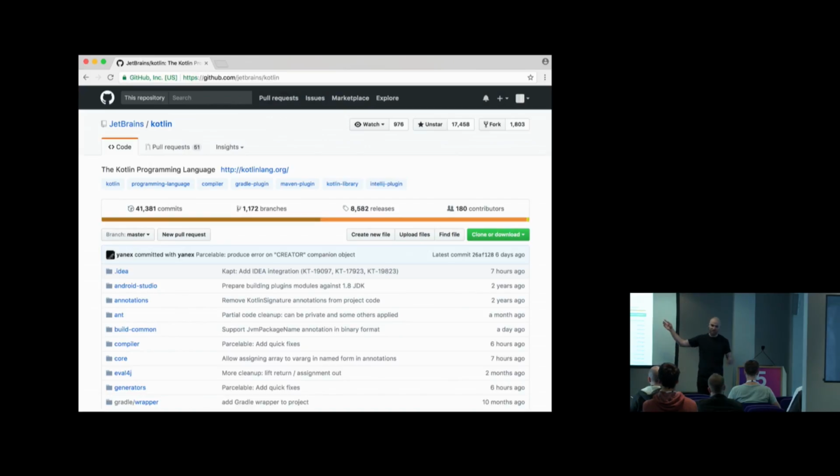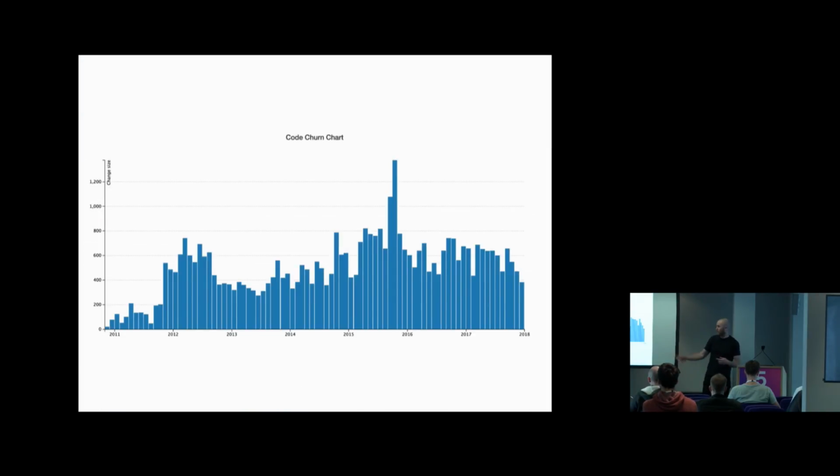So Kotlin is open source, it's all on GitHub. It's not open, it's Apache 2 license, so anyone can contribute. Based on this repository, that's the very short history of Kotlin. So you can see that's 2011. This is where it was started.